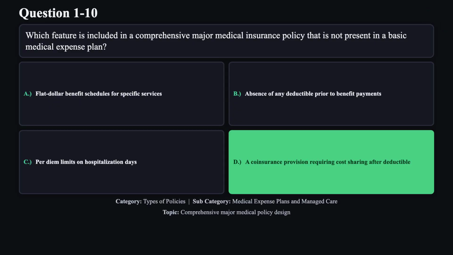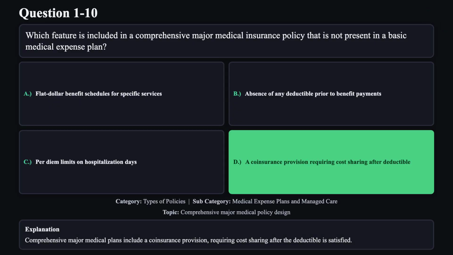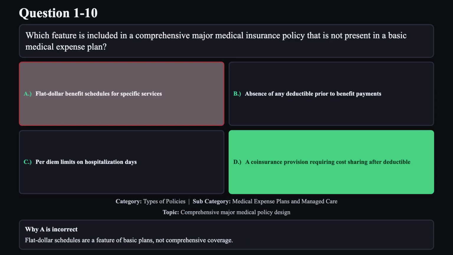The correct answer is D. Comprehensive major medical plans include a coinsurance provision requiring cost sharing after the deductible is satisfied. Reason A is not correct. Flat dollar schedules are a feature of basic plans, not comprehensive coverage.